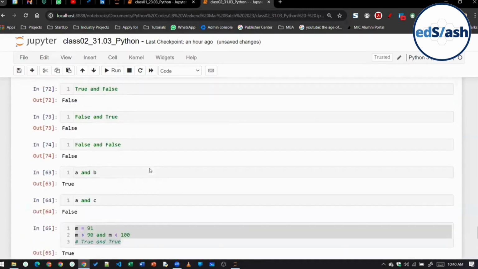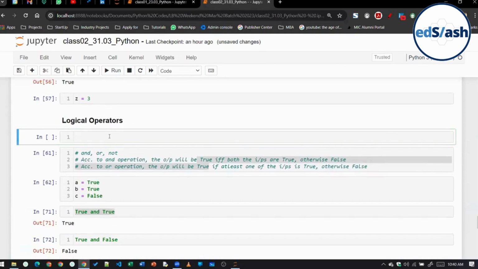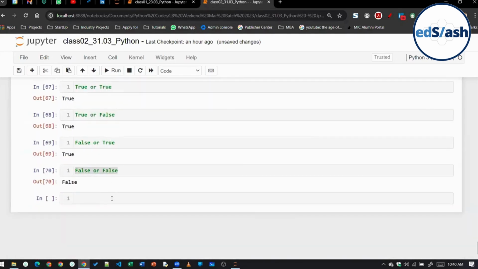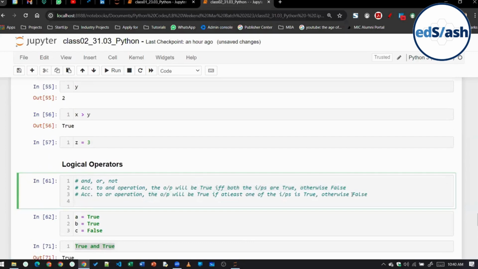Next is the NOT operator. In the NOT operator, what happens? It will take only a single input at a time. It will take only a single input and it will just negate it. It will just invert it. Write down: according to the NOT operation, the output of true will be false and vice versa.